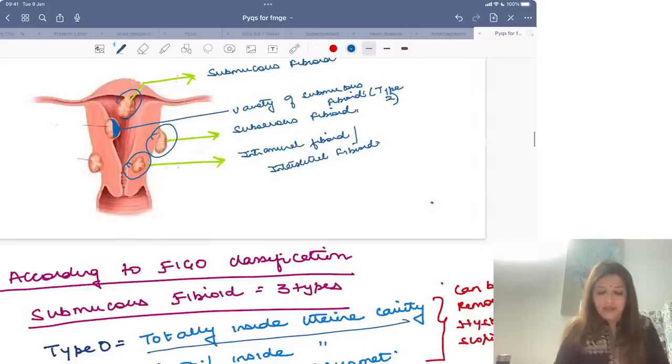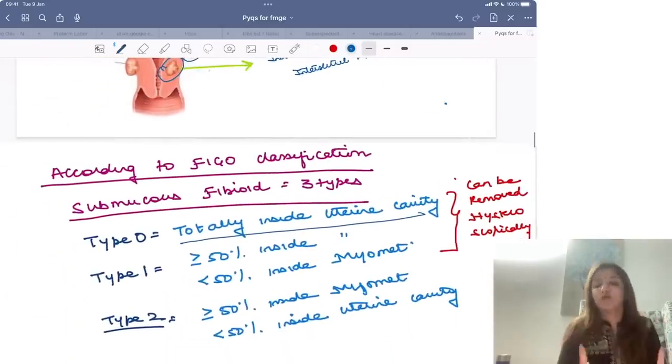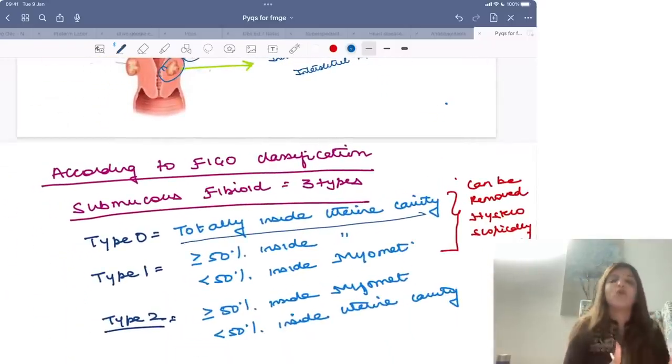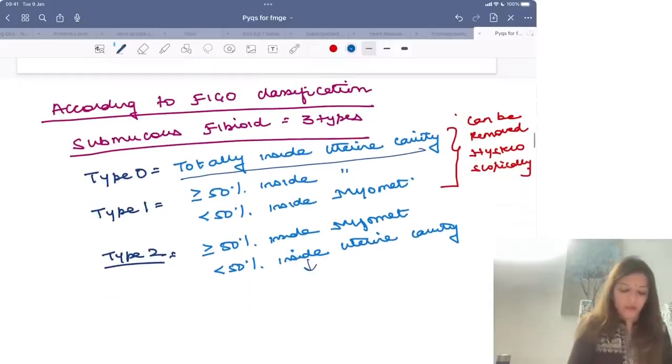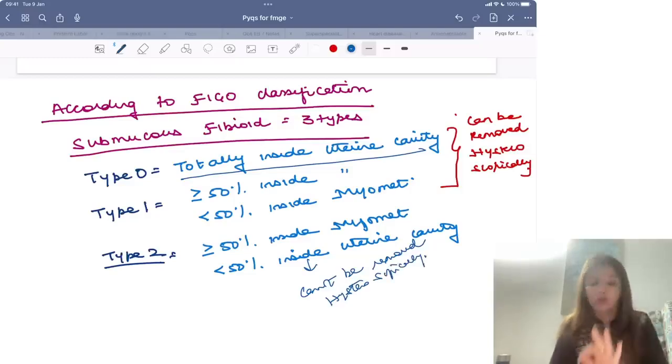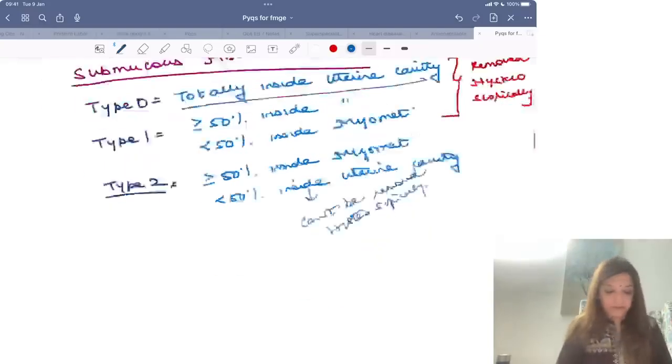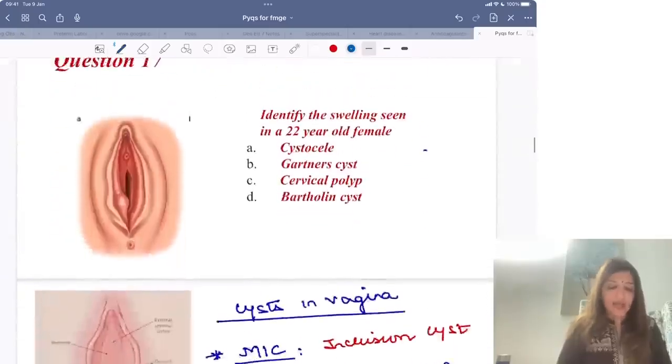Now, why was this classification given? You just have to remember that type 0 and type 1 can be removed by hysteroscope. Type 2 cannot be removed hysteroscopically. That is what you have to remember. Type 0, type 1, type 2. Have you understood? Okay. Coming to the next question.